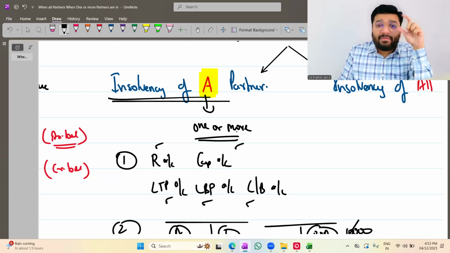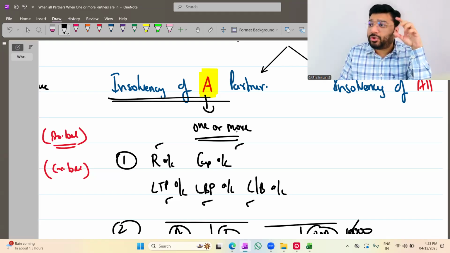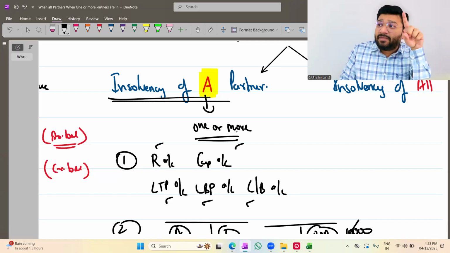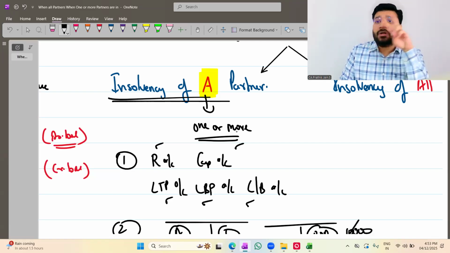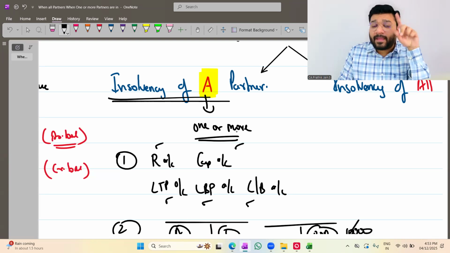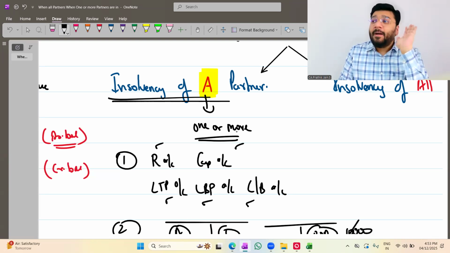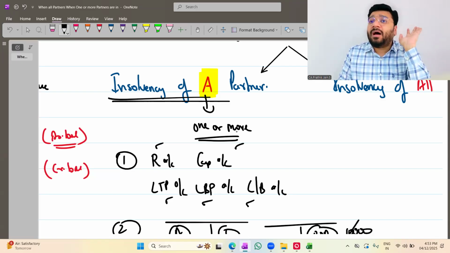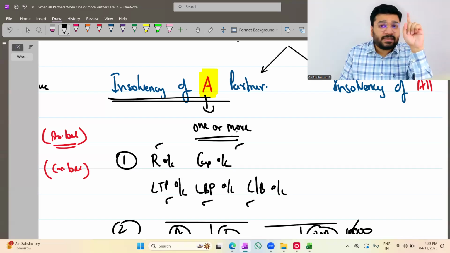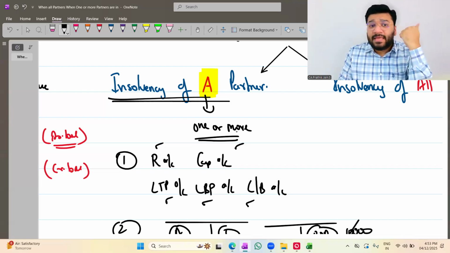Now for that, I need to have a deficiency ratio. To split the deficiency, I should have a deficiency ratio. Here, if any deficiency ratio is agreed in the partnership deed, take that. But if there is no deficiency ratio in the partnership deed, then you will adopt the Garner versus Murray rule. In that, if you have fixed capital, then whatever are the fixed capital balances, in that ratio you distribute the deficiency.